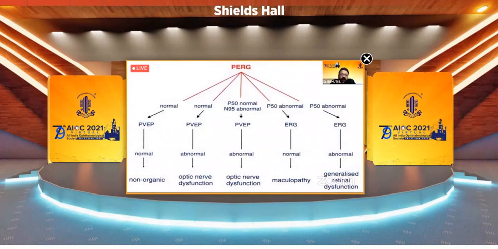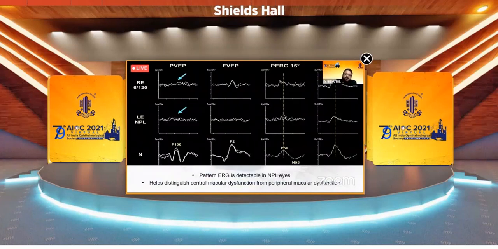Now, if pattern ERG is normal and VEP is normal, you are looking at a non-organic visual loss. If VEP is abnormal along with a normal pattern ERG, then we are looking at optic nerve dysfunction. If the P50 is normal, but the N95 is abnormal along with an abnormal VEP, then it's clearly an optic nerve dysfunction. If the P50 is abnormal, we look at the ERG. If the ERG is normal, we are looking at a localized pathology of the macula. And if the ERG is also abnormal, then we're looking at a generalized retinal dysfunction.